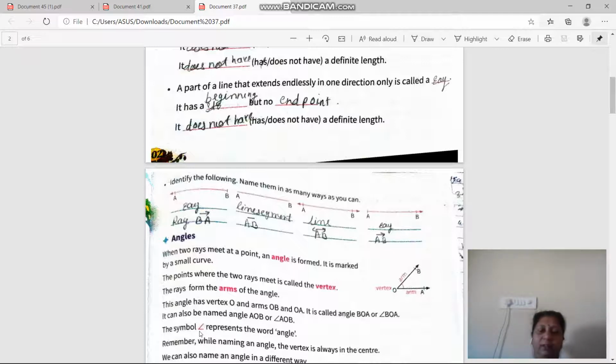So everyone clear about the angle? First definition, when two rays meet at a point, it is called an angle. Okay. Now these are two arms of the angle. This is the vertex. Okay. This is its symbol. Get it? Now next.